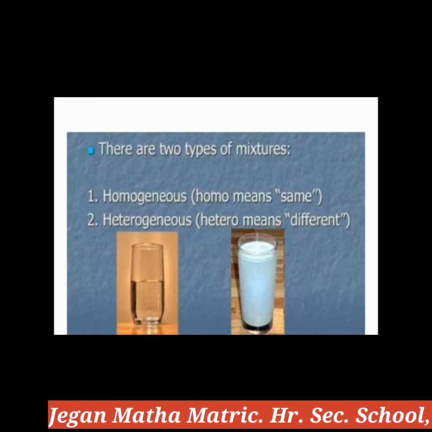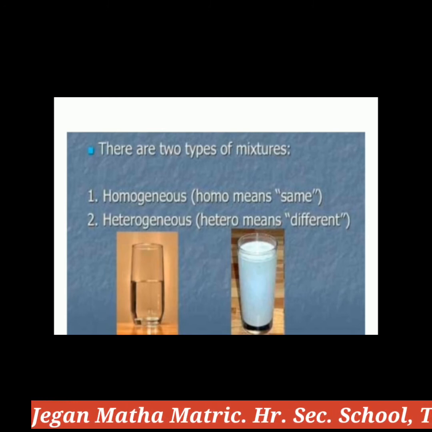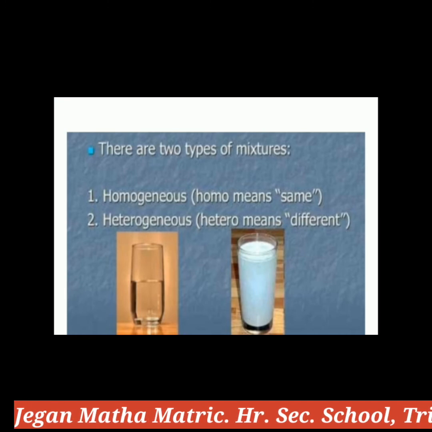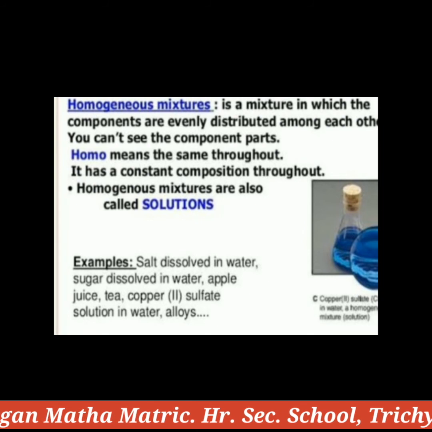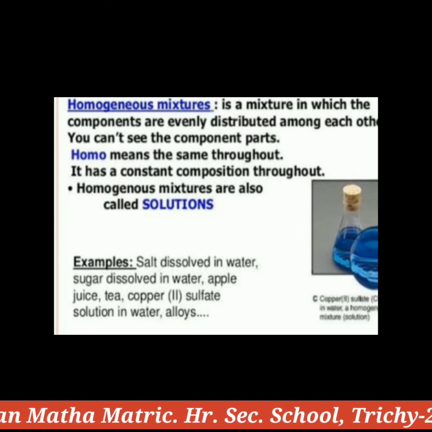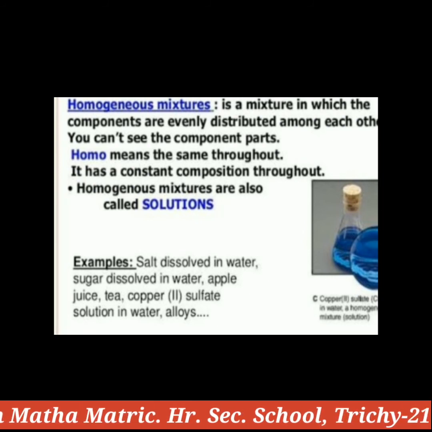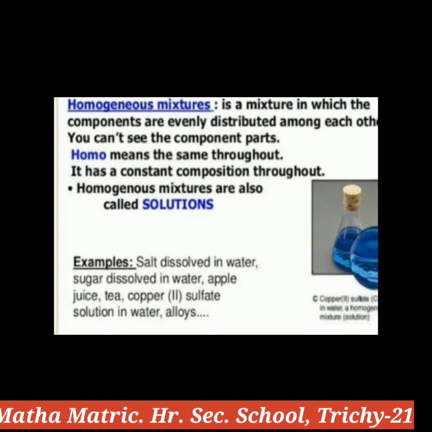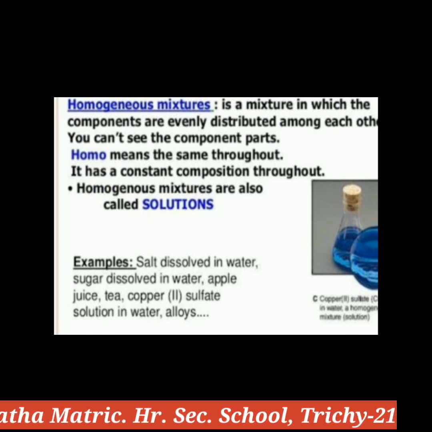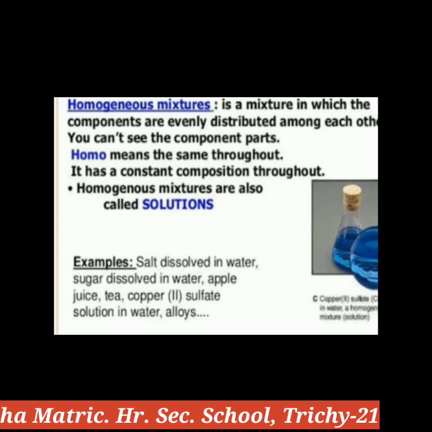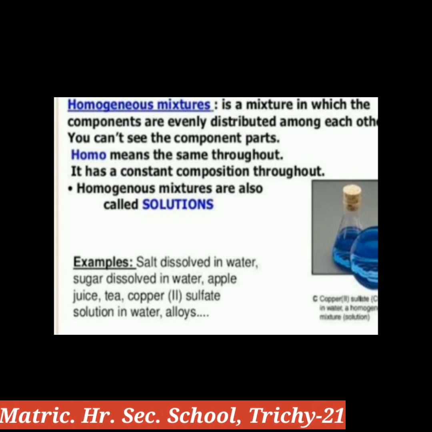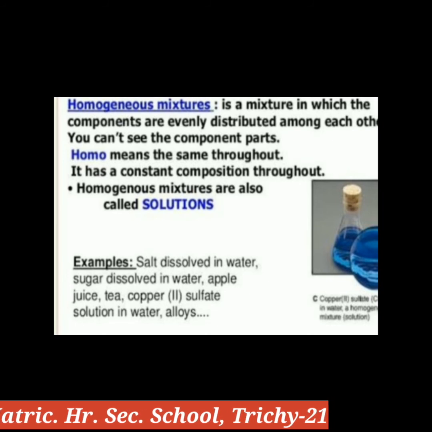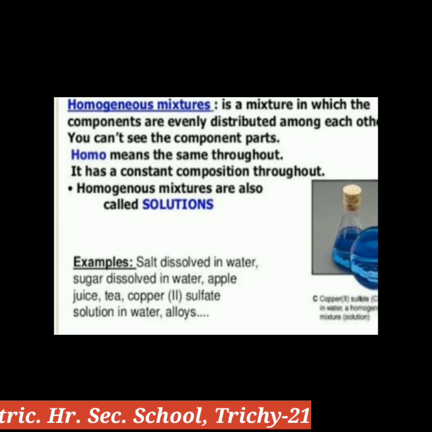Hetero means different. First, homogeneous mixtures. In homogeneous mixtures the components cannot be seen separately. So, homogeneous means soluble in nature. For example, salt dissolved in water, sugar dissolved in water and other examples.